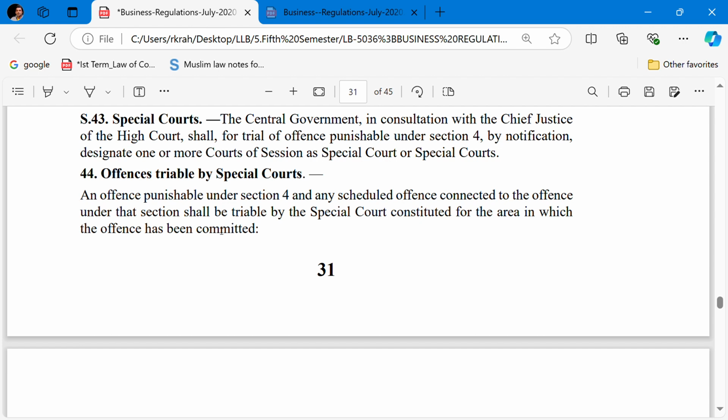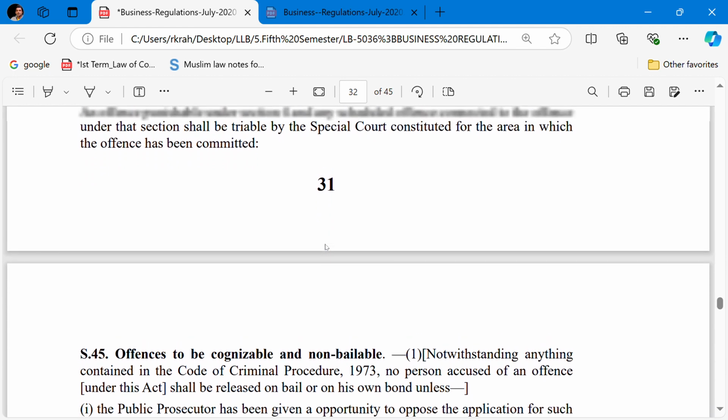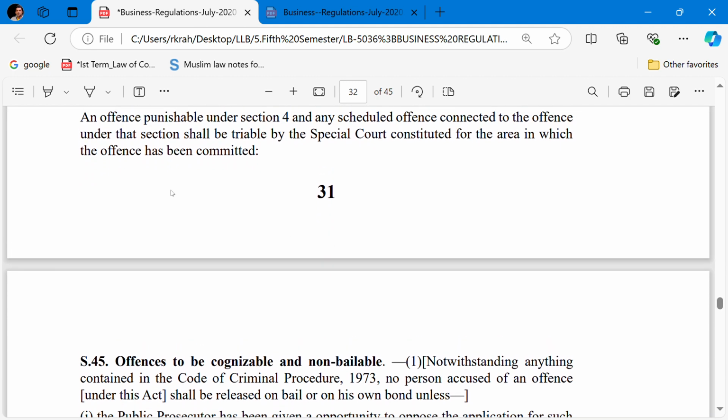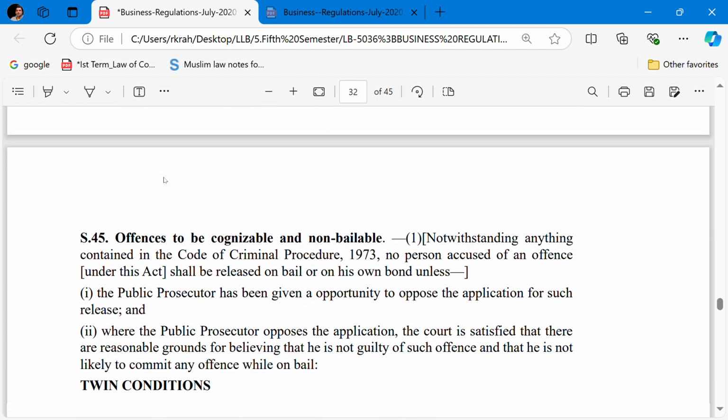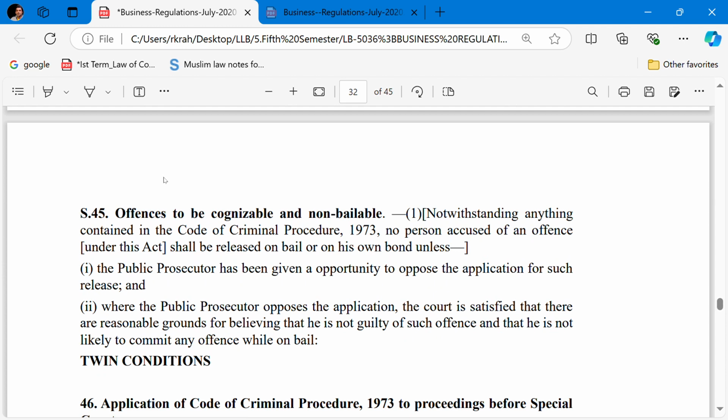The offence trial by the special courts for the punishment under Section 4 shall be by the special court constituted for the area in which the offence has been committed. Like the Rose Avenue Court has the jurisdiction to try PMLA cases if money laundering has been done. So the offence is to be cognizable and non-bailable.